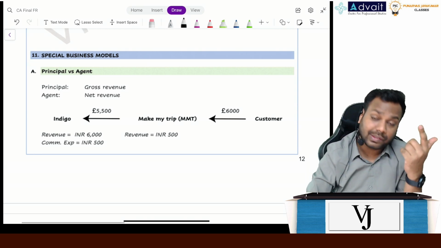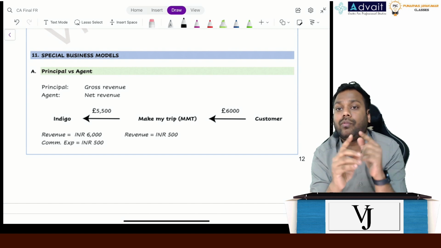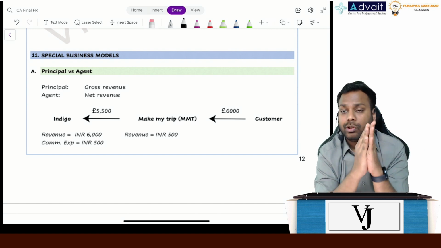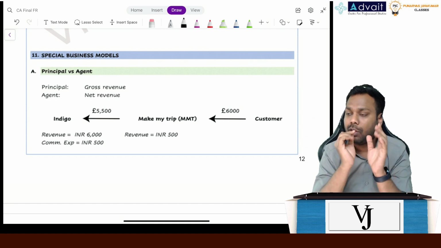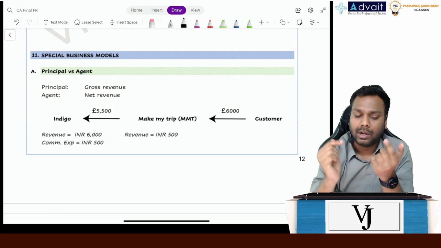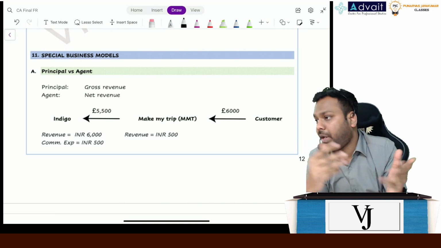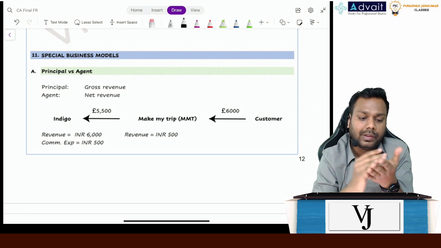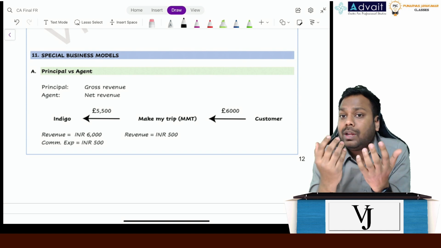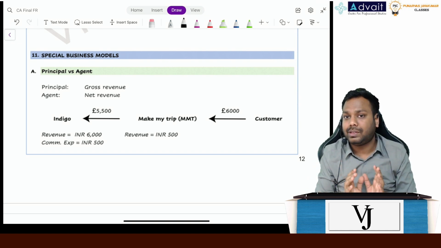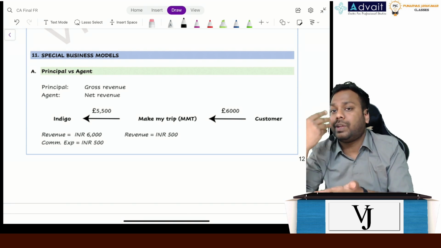Now, after that, what was the significant financing component? In the significant financing component, we'll take the revenue based on the value of the consideration on the date when the control is transferred, okay? We might have to recognize finance income or finance cost depending upon the scenario. Then we discussed non-cash consideration, for which we record the fair value of the goods received as the revenue. If that is not available, I'll take the fair value of the goods or services that I have transferred.